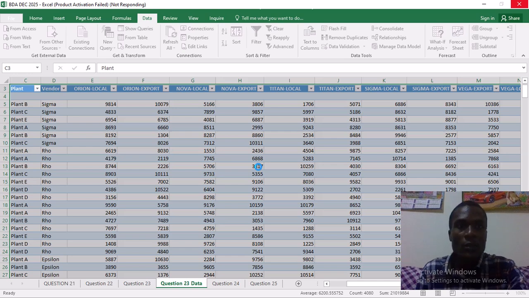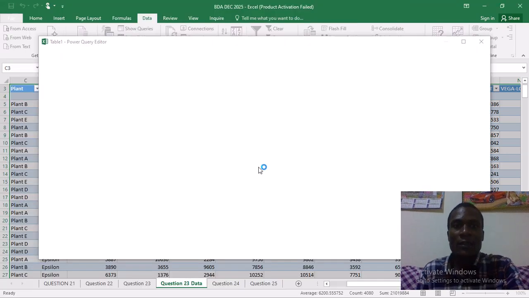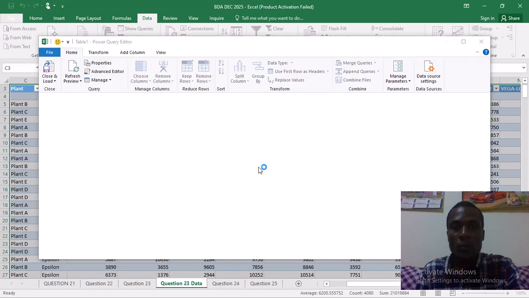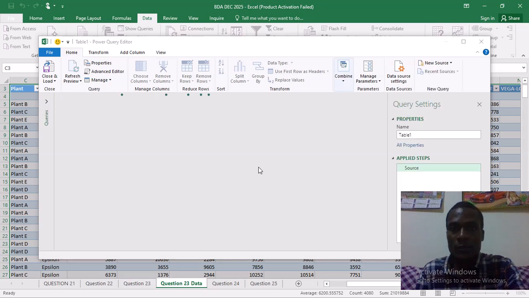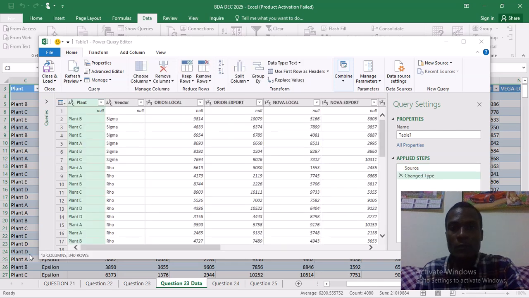Excel and then the Power Query will load automatically, so we are waiting for it. Okay, the Power Query has loaded.